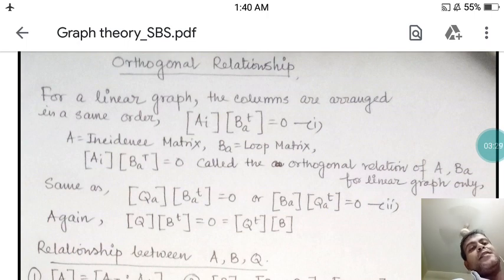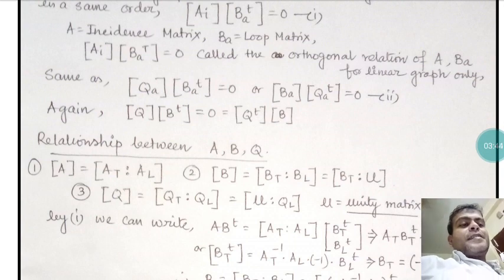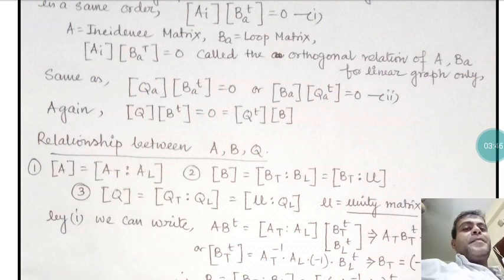It means if you take one transpose and another non-transpose part and multiply them, the result must be equal to 0. Now the relationship between A, B and Q, I have already told they are orthogonal to each other.